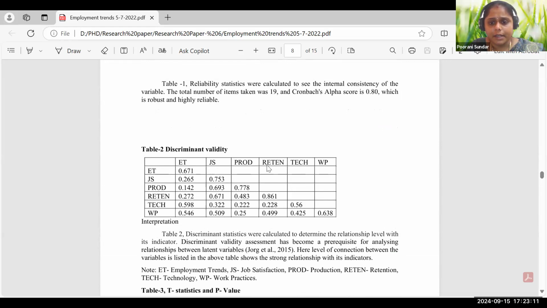Here, discriminant validity, I think it is HTMT, is calculated. For this, there are the Fornell-Larcker, HTMT, and another one. It will come like that. For the variable which is more than 0.5, it is acceptable, I think so. So it will come like this, and based on that the validity is determined. I want to show you the SmartPLS part, but my free license got over. I cannot show you that, so I'll try it with the student's version in the next class.